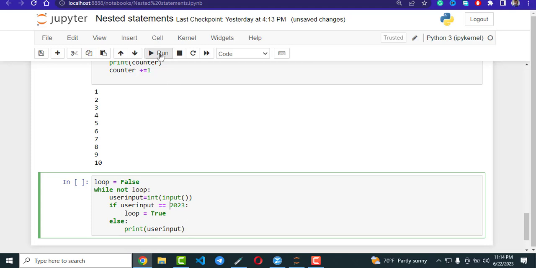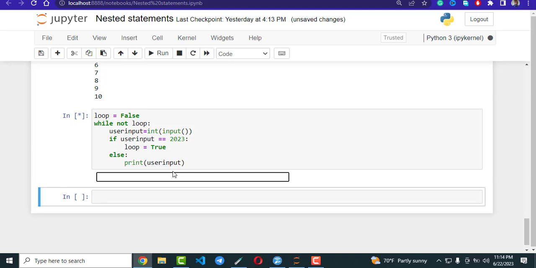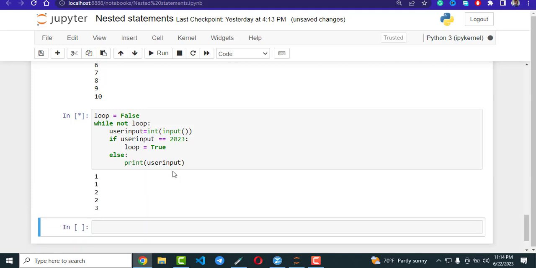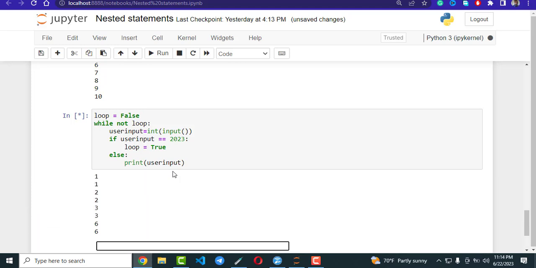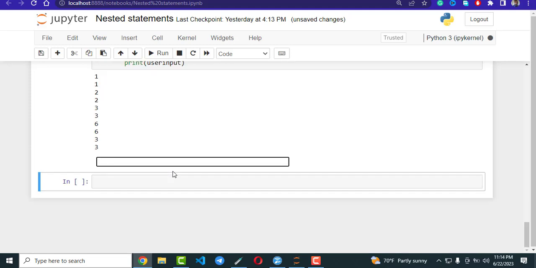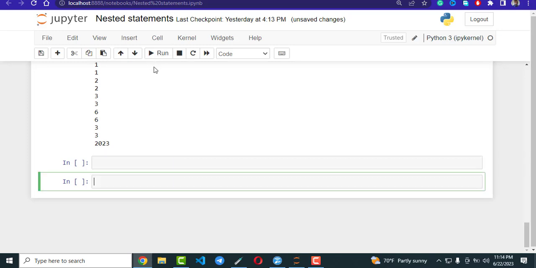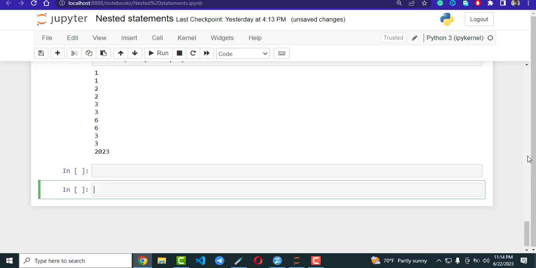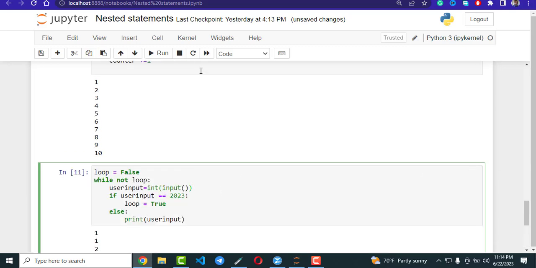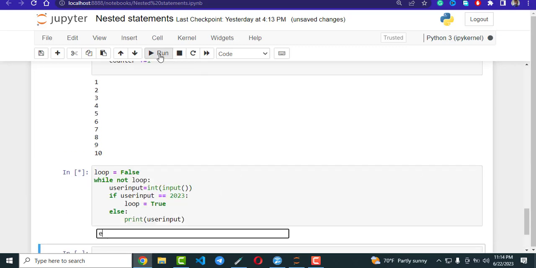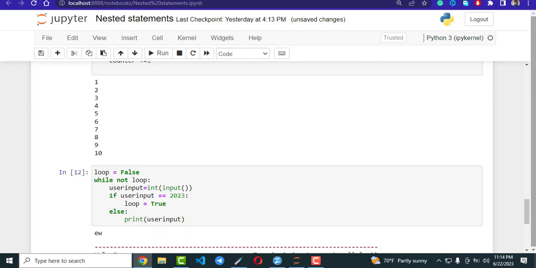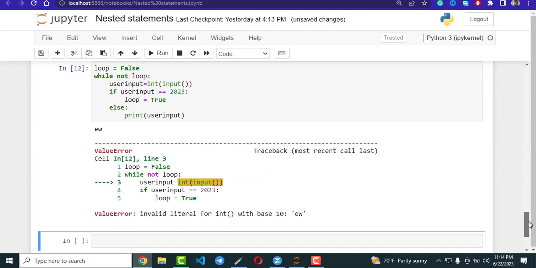So let us run this. If the user puts 1, the loop will continue. This loop will continue for years until they put this number. The user will continue looping, or the user can put a string, and if they do, they'll get an error, as you can see here.